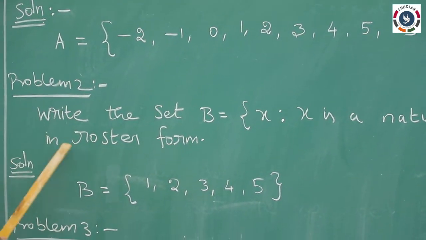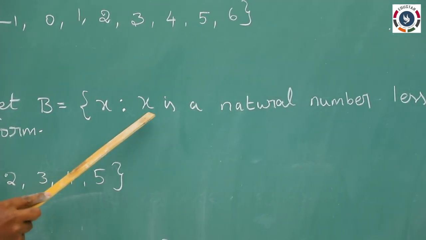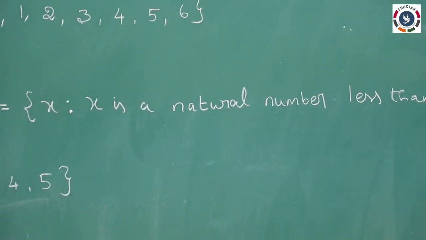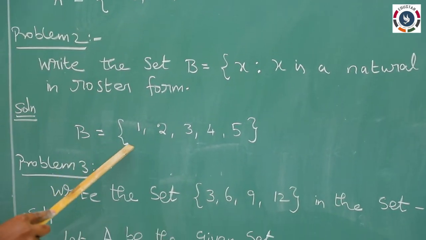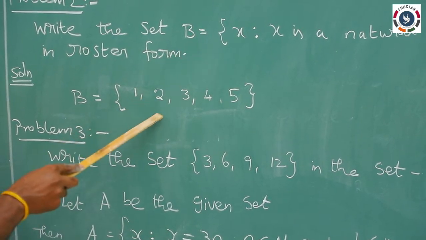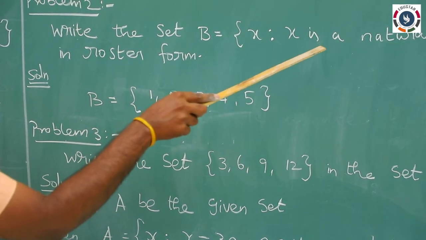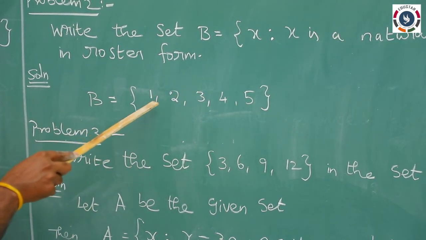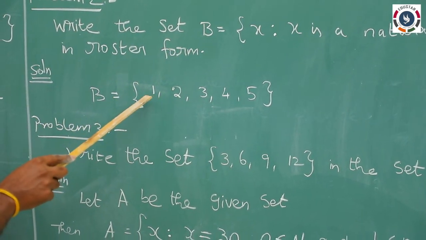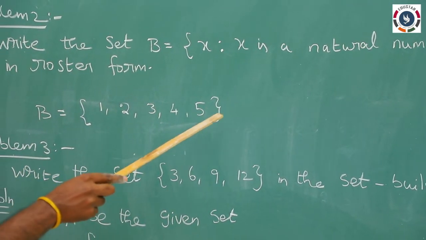So, next problem 2: write the set B equal to {x such that x is a natural number less than 6} in roster form. Solution: B equal to {1, 2, 3, 4, 5}. Here x is a natural number less than 6. The natural numbers are 1, 2, 3, 4, 5 and so on, so we get those less than 6. So, B equal to {1, 2, 3, 4, 5}.